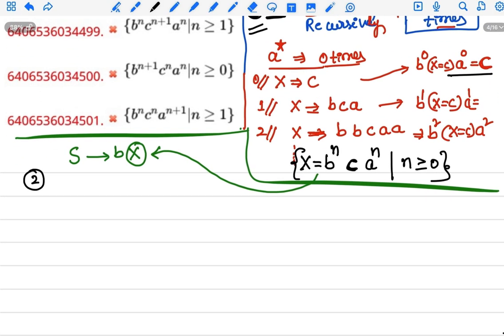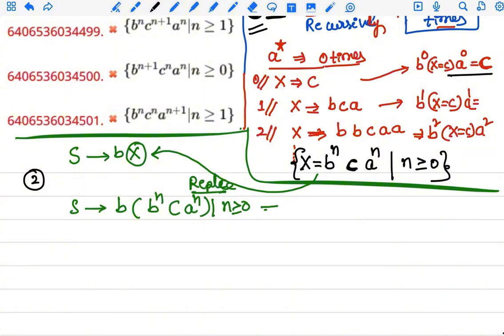So S implies b times X, which equals b power n plus 1 c a power n, for n greater than or equal to 0.